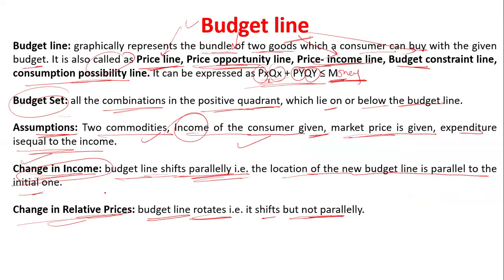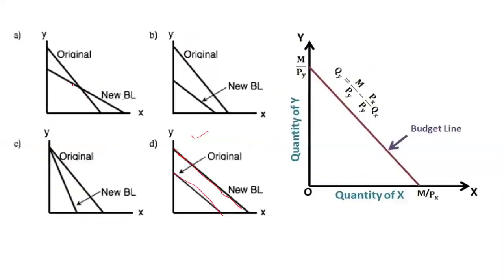If your income is changing, then your budget line is going to move to a parallel line. Then, when the budget line is rotating, it is shifting but not on a parallel basis. So how does it work here? This is the original budget line. This is my price, and this is my quantity. If the price decreases, then the quantity is increasing.